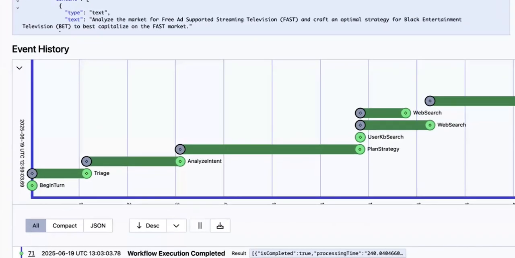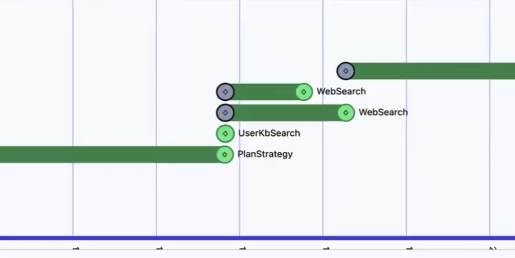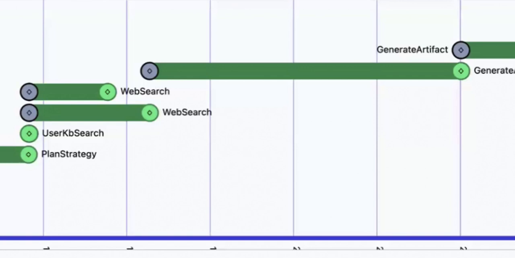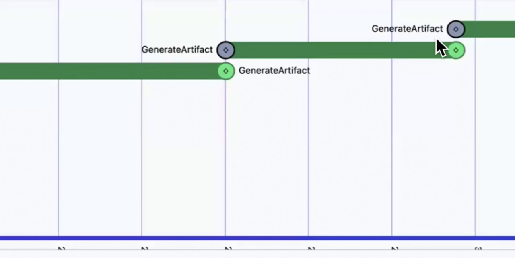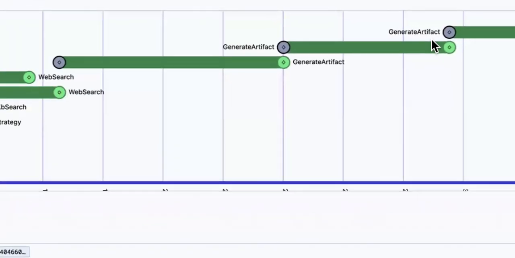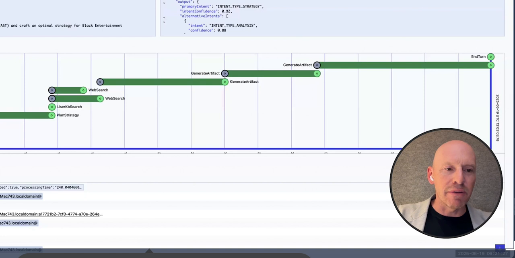Let's look at what Storytell just did behind the scenes. We asked a question, Storytell analyzed the intent, it planned a strategy, it did a search of the internal knowledge base, then it decided to do some web searches, then it decided to create one artifact, which was the current status artifact, and then it created the other artifacts about the answer to the question, and the system decided to do all of this on its own.